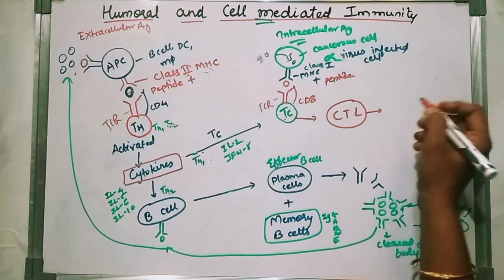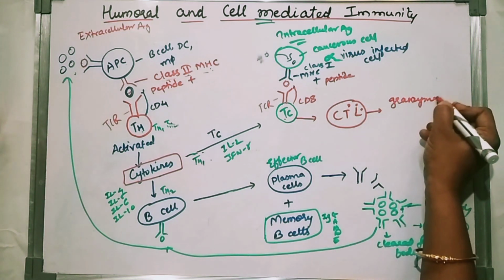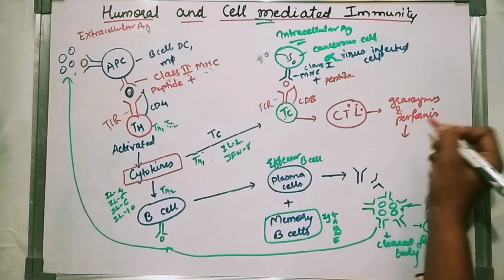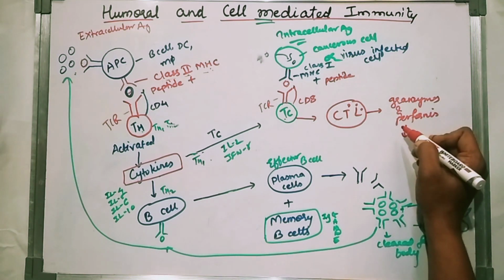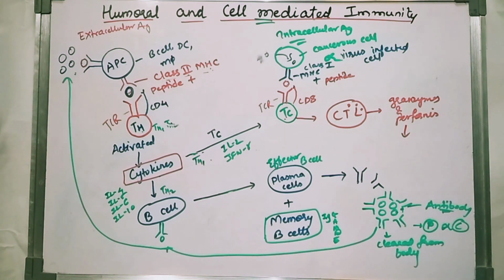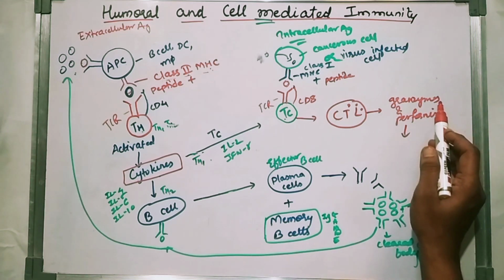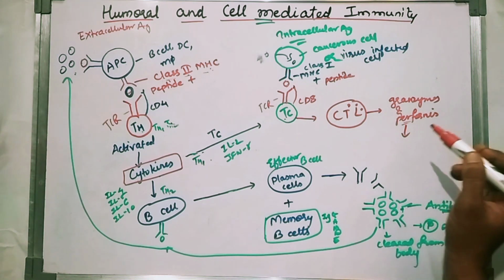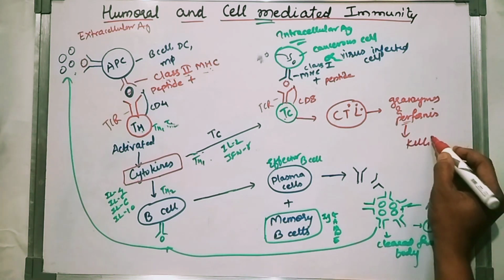It will contain some enzymes. What enzymes? Granzymes and perforins. These enzymes act on the antigen, and the antigen will be killed. Granzyme leads to apoptosis, which means cell death. Perforin is pore forming: it forms pores in the bacteria or viruses, and they will be killed. Ultimately, killing of the cell.